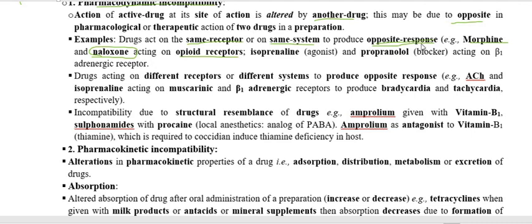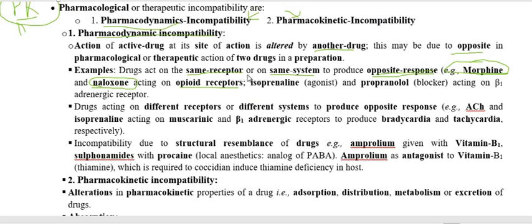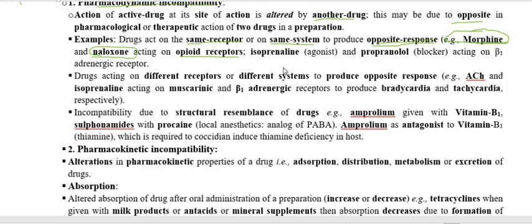But when we put another drug with the morphine, that is naloxone, which is an antagonist of the opioid receptor, naloxone is going to antagonize or nullify the action of morphine.